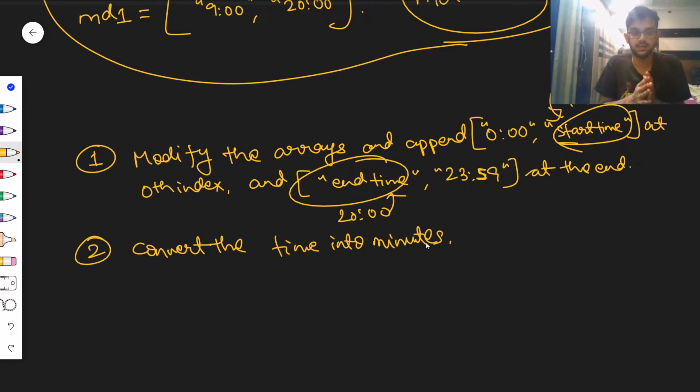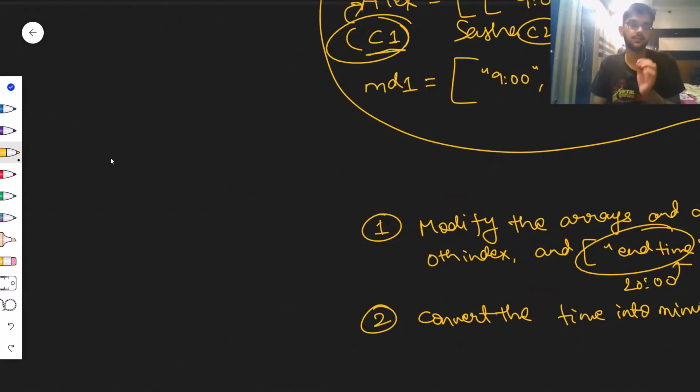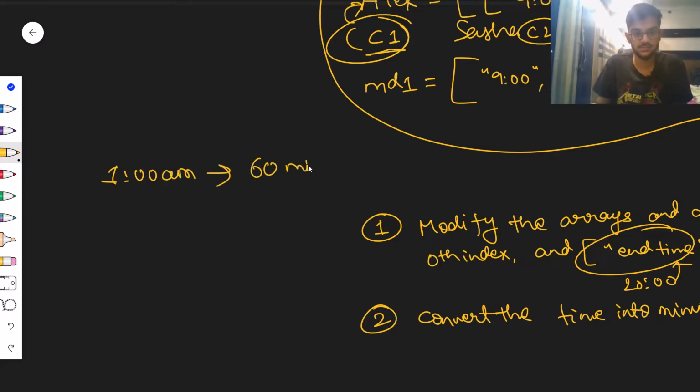So for example, let me just try to write it. What do I say when I try to say I'm going to convert it into minutes? What if I say that it's 1 a.m. right now? It means it's 60 minutes, 60 minutes into the day.